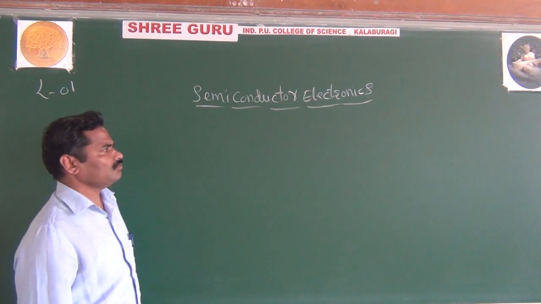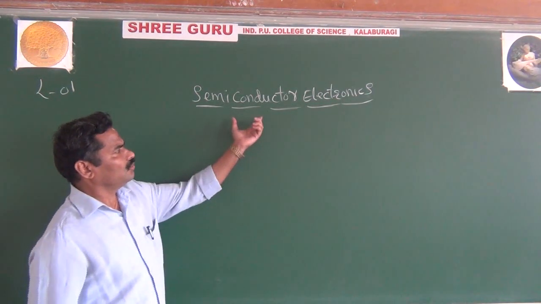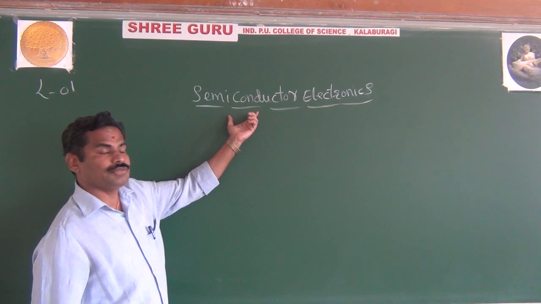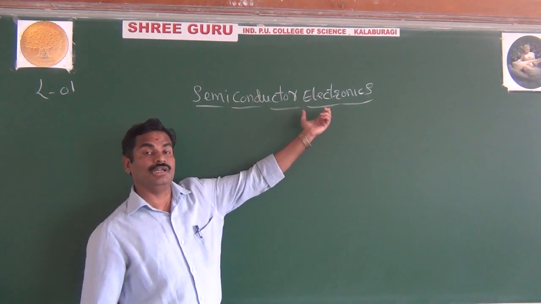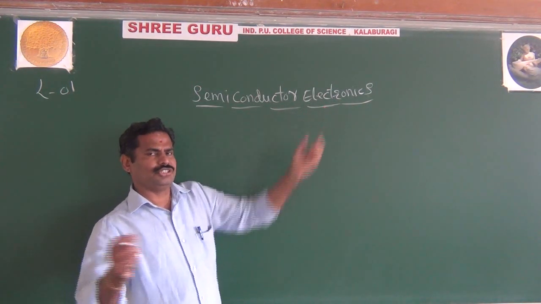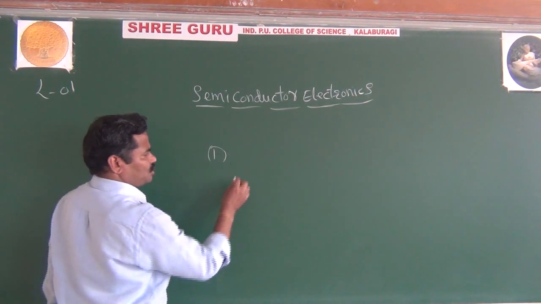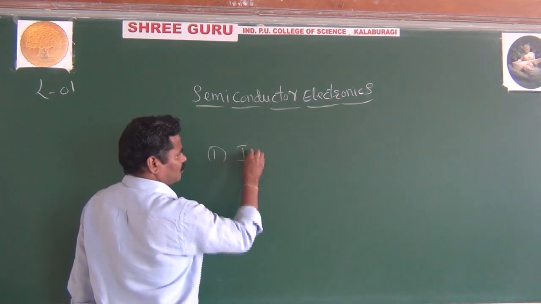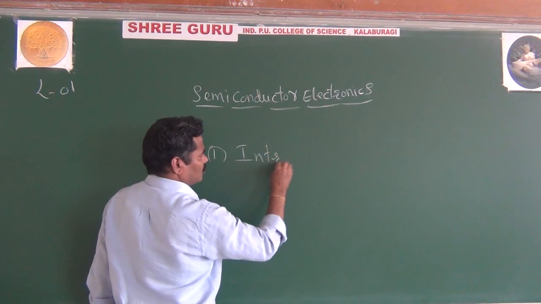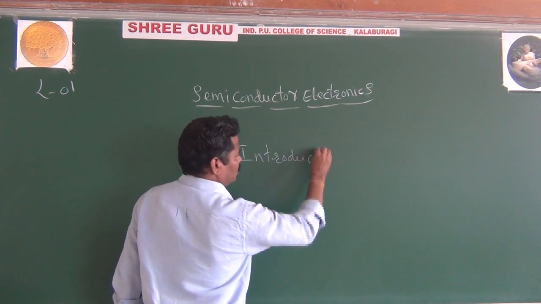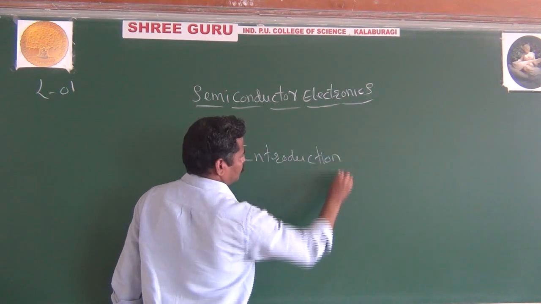And we can go for the meaning of semiconductor and the meaning of electronics. As I said, first we go for the introduction. Introduction to the semiconductor.